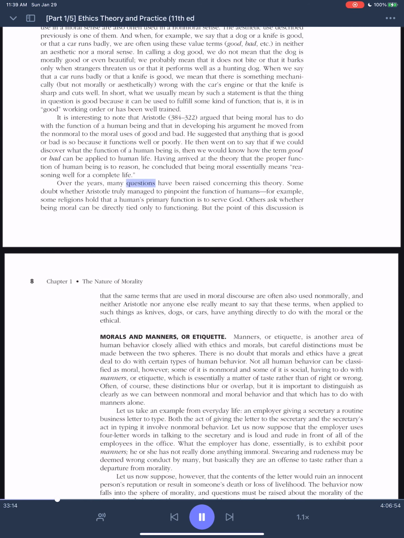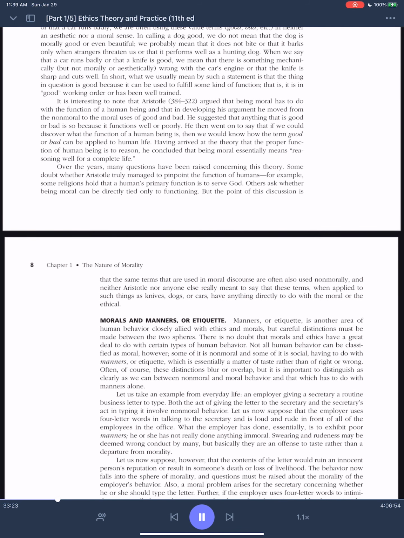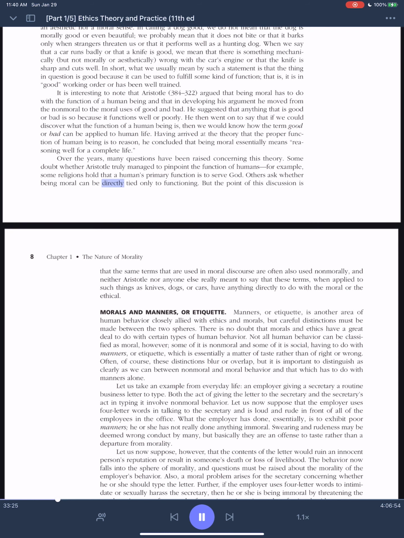Over the years, many questions have been raised concerning this theory. Some doubt whether Aristotle truly managed to pinpoint the function of humans. For example, some religions hold that a human's primary function is to serve God. Others ask whether being moral can be directly tied only to functioning.